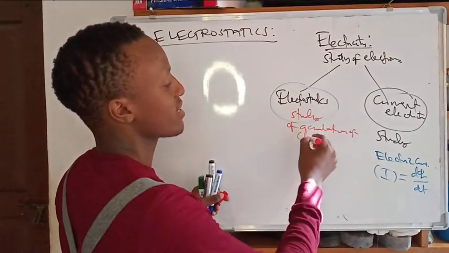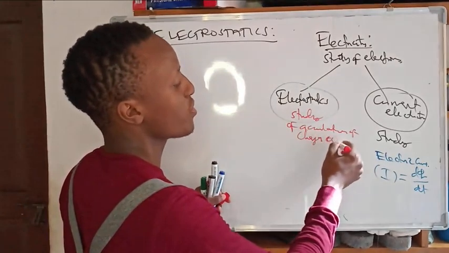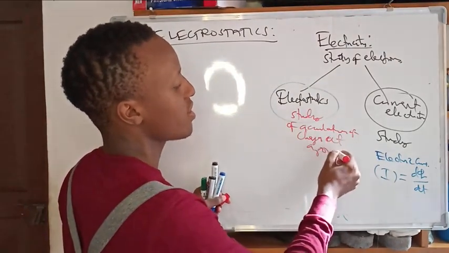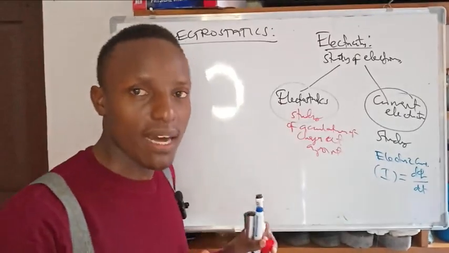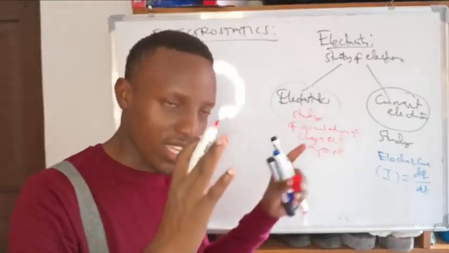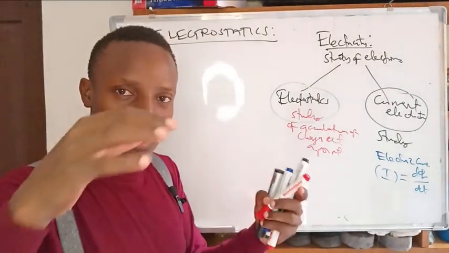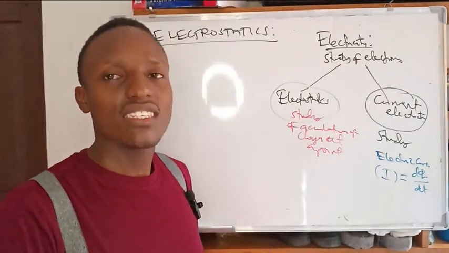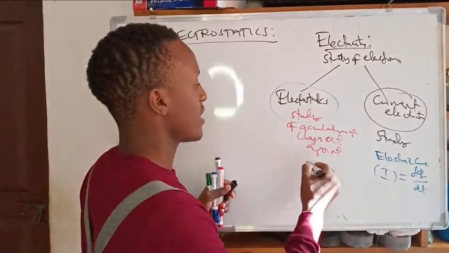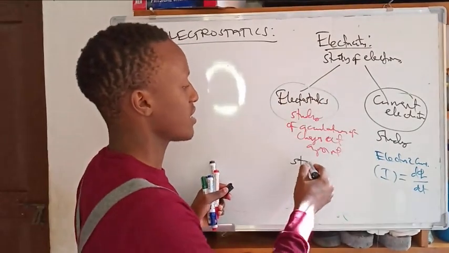The study of that is electrostatics, but the amount of charges accumulated, we call it static electricity. It's different from electrostatics.